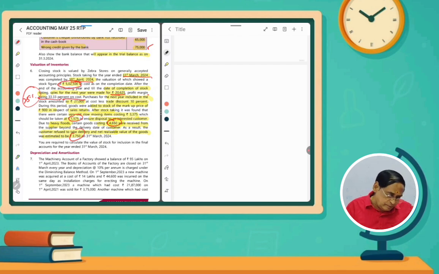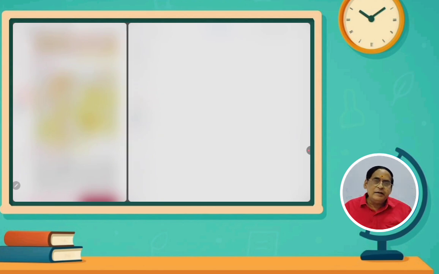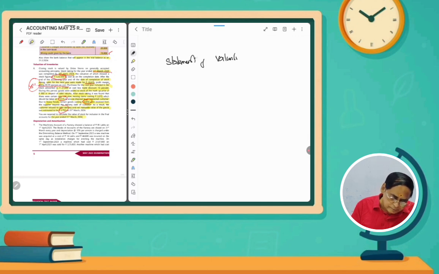So we have to prepare valuation of stock as on date, that is very important, 31st March 2024. So we have to prepare one statement. Statement of valuation of stock as on 31st March 2024.